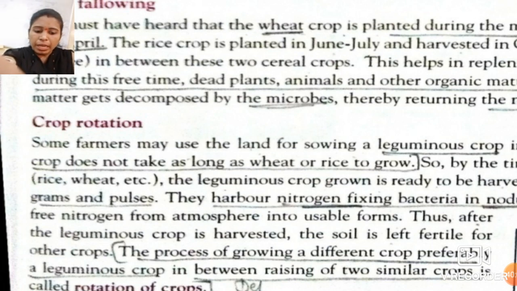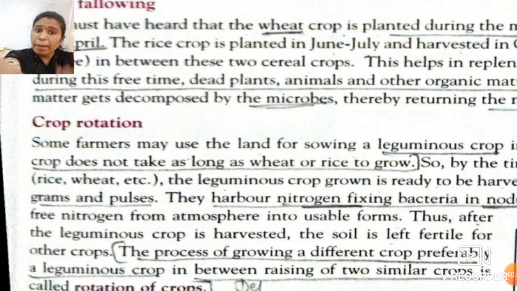So plants do not have the capacity to take that nitrogen directly. For that purpose, the leguminous plant has these bacteria in its root nodules. These bacteria help the plant convert atmospheric nitrogen into a usable form, which is mixed into the soil, and then the plant gets the nutrient, nitrogen, in this way.